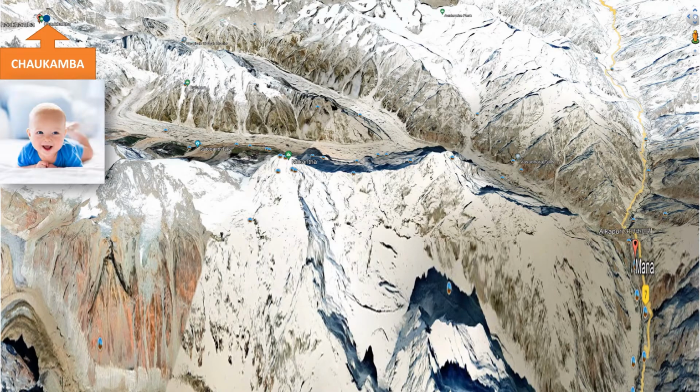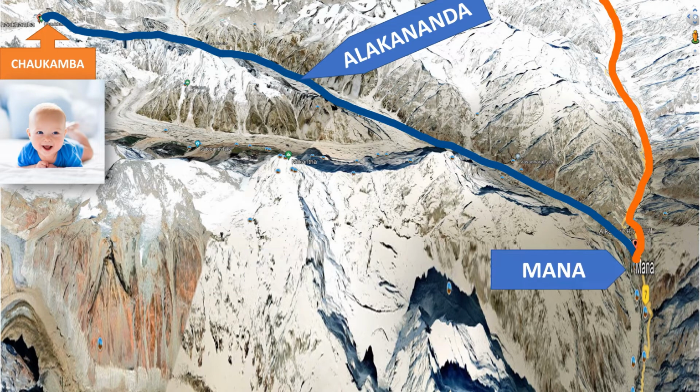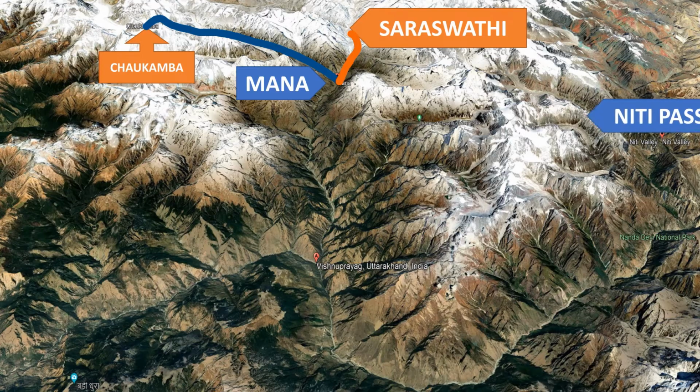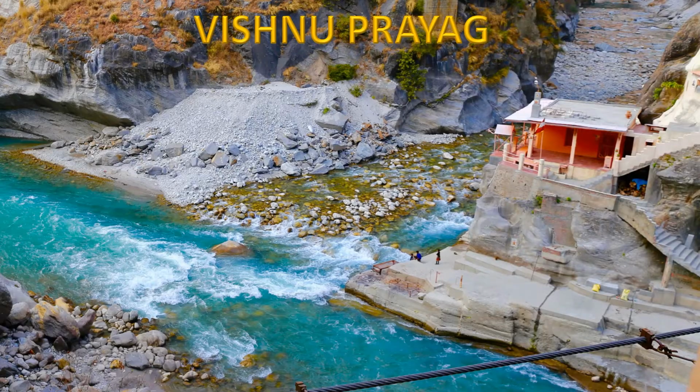So just like a newborn child, our human journey starts from Chaukhamba as Alakananda, and then near a village called Mana, this Alakananda combines with a stream of river called Saraswati. And later in Niti Pass, another stream of river called Dhauli Ganga originates, and the place where this Dhauli Ganga and Alakananda with Saraswati meet is called Vishnu Prayag.